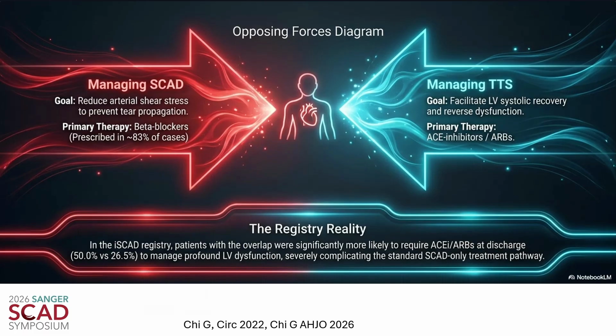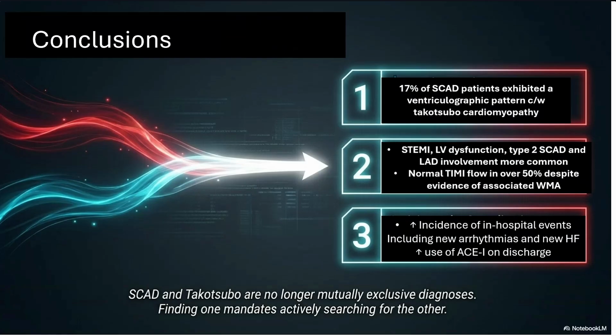At discharge, we found those that had the Takotsubo-like pattern were more likely, in addition to being discharged on aspirin and a beta blocker, to be discharged also on an ACE inhibitor or ARB, likely to manage their reduced left ventricular pumping function that was seen more commonly in this group.